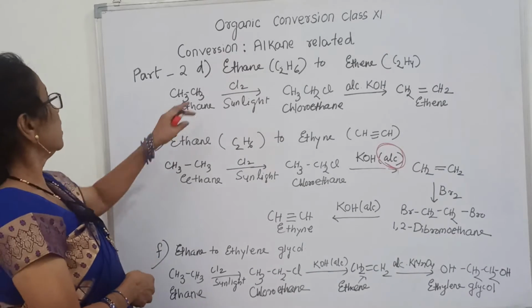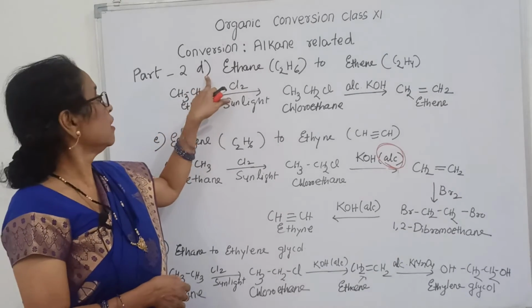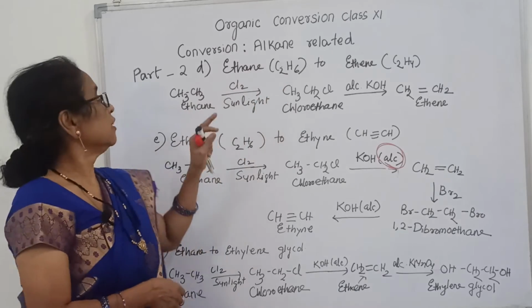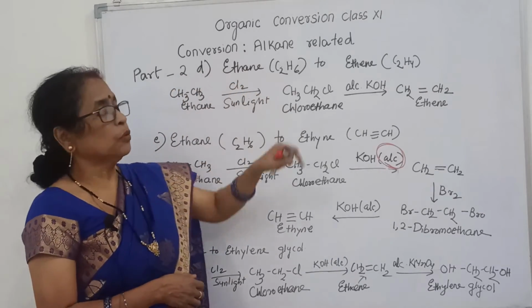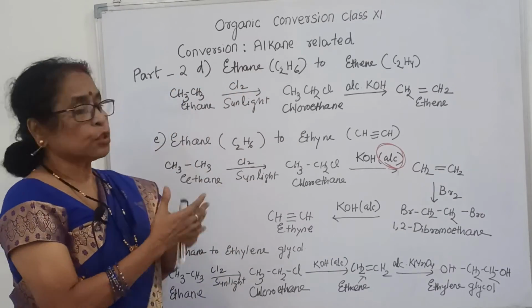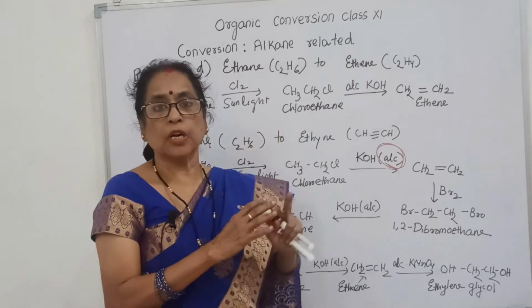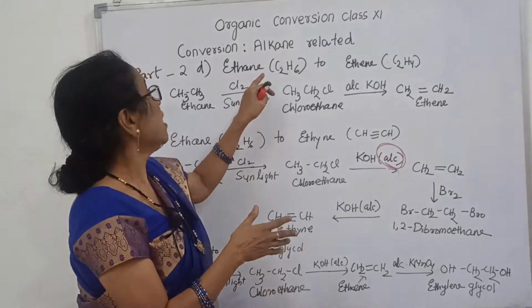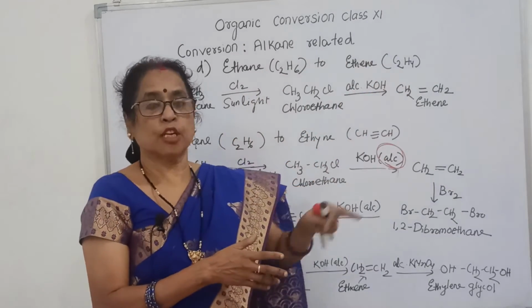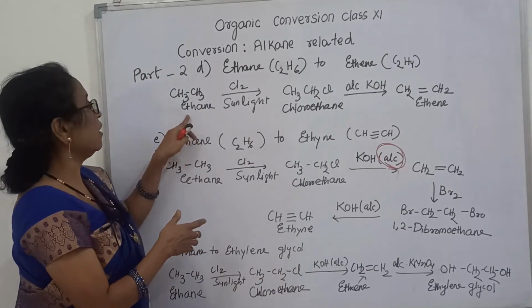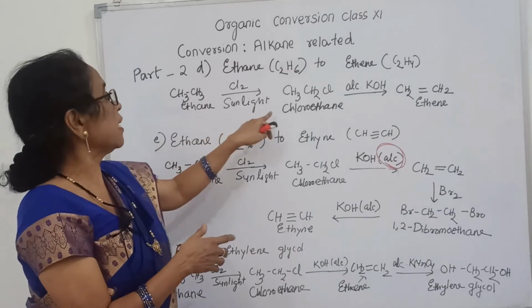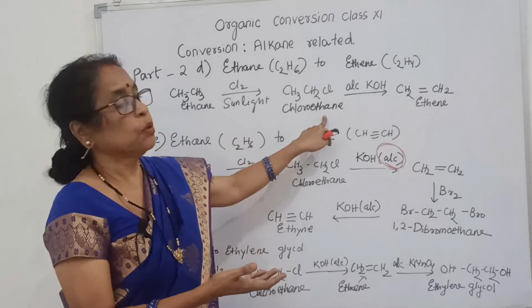Now this is ethane to ethene. Ethane contains 2 carbon, ethene also contains 2 carbon. The only difference is that ethane contains a single bond and ethene contains a double bond. Take ethane, chlorine and sunlight, it gives chloroethane, as I already told.